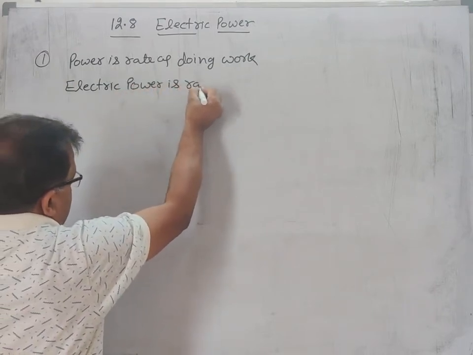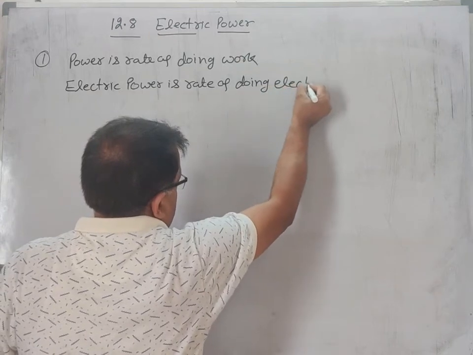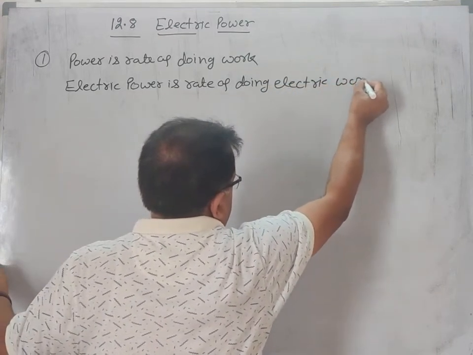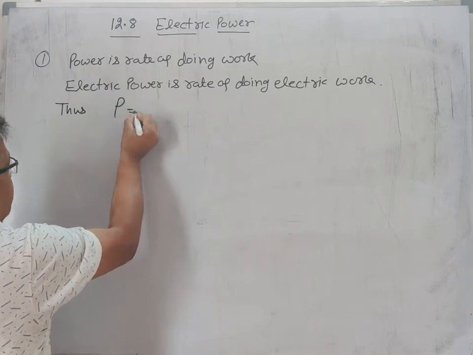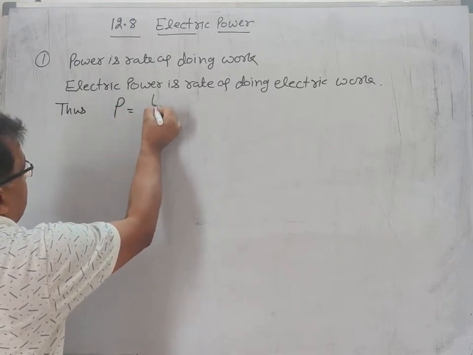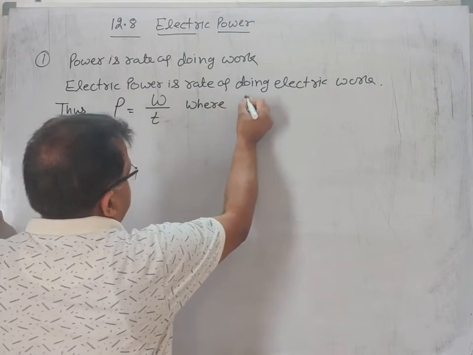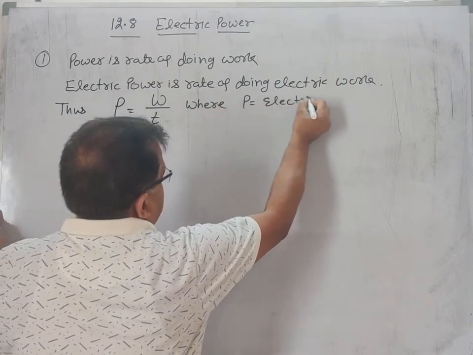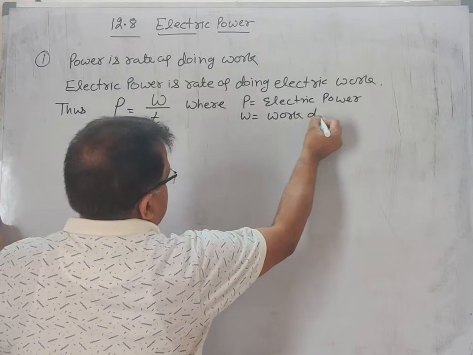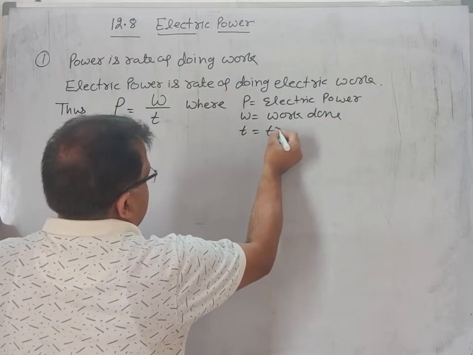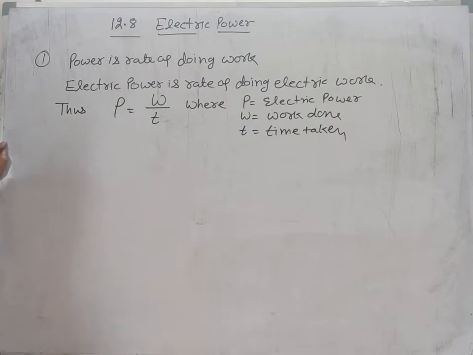is rate of doing electric work. Thus, electric power or power P is equal to work done by time taken, where P is power or electric power, W is work done, and T is time taken. So thus electric power or power is rate of doing work.